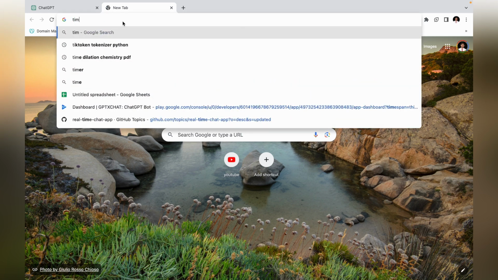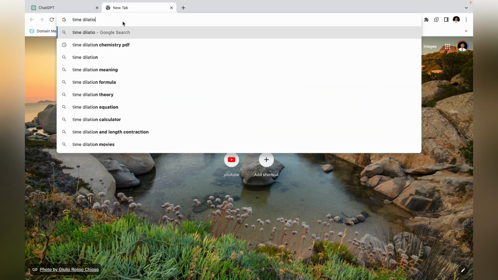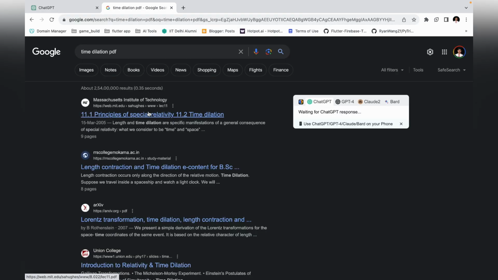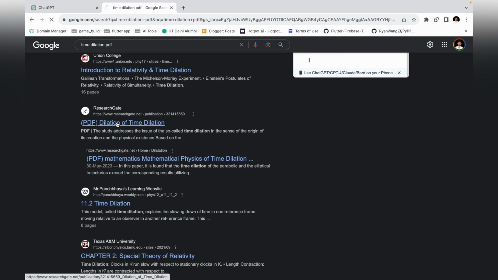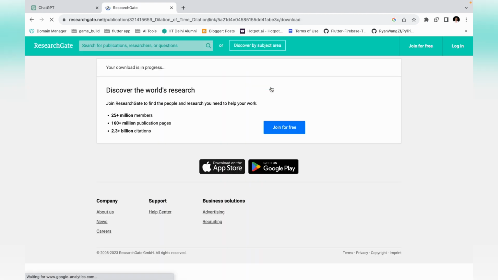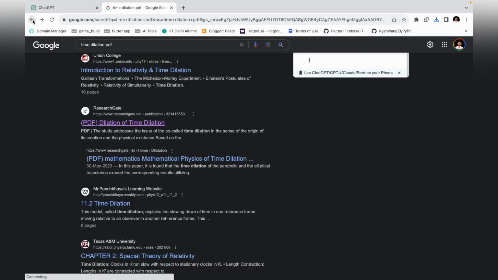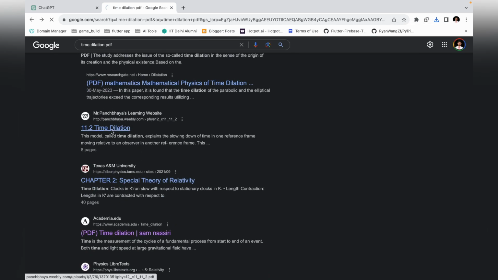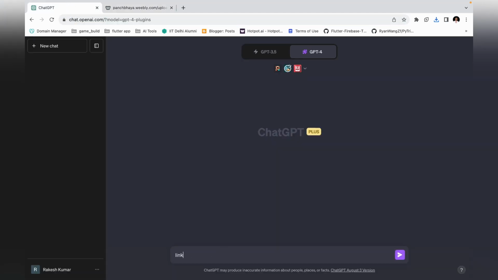So I'll just write time dilation PDF. I'll check a reference to this PDF. This is the PDF. Then download full text. It's downloaded, but I want the link basically. So this is the link. I have to paste the link here in quotes. Now I have to put slash and slash, which indicates that I need 2 lines as a separator.